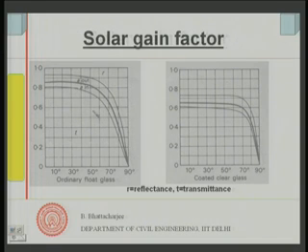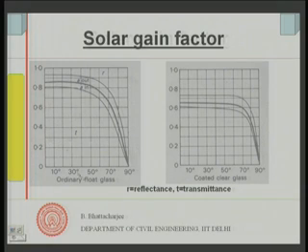Now, you can see the solar gain factor varies with the incidence angle. This zone is reflectance at 0, that means it is normal. You have reflectivity of about 0.6 or 0.7 in this particular case, this is ordinary float glass. Within this range is absorbed, and this is transmitted.